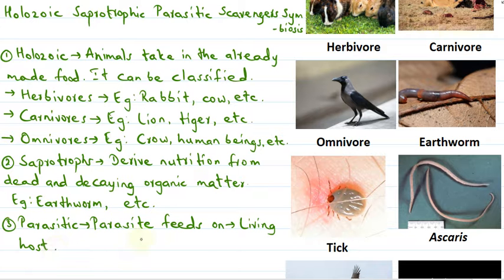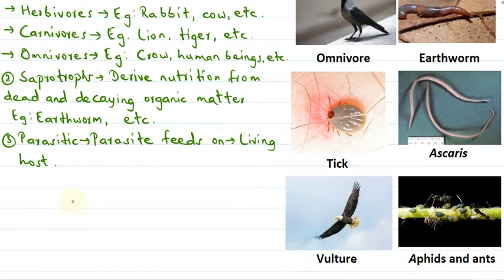The organism that feeds on the host is called a parasite, and the organism the parasite feeds on is called the host.